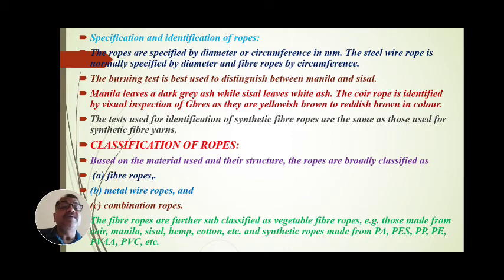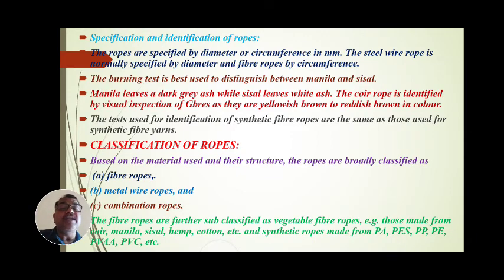The burning test is best used to distinguish between Manila and Sisal. Manila leaves a dark grey ash while Sisal leaves a white ash. The coir rope is identified by visual inspection of the yarns, as they are yellowish brown to reddish brown in color. So we can identify and specify these ropes depending upon the burning test and the ash left behind. The tests used for identification of synthetic fiber ropes are the same as those used for synthetic fiber yarns.